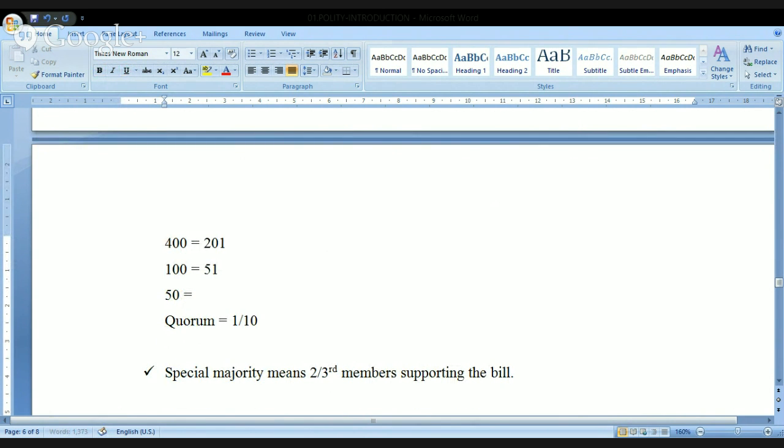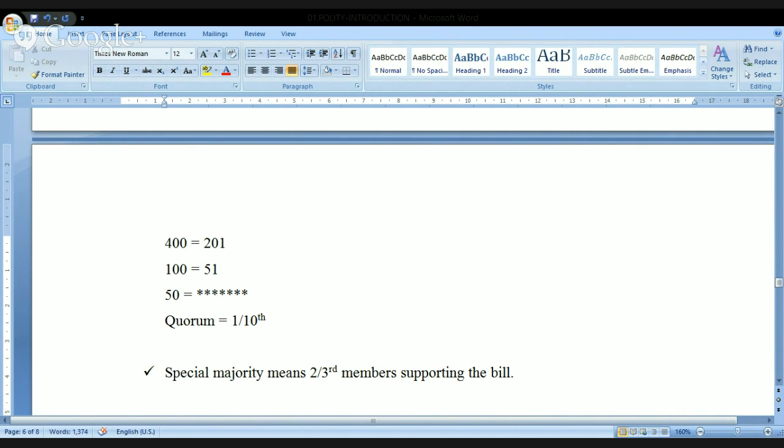Just remember this. This is 1/10 of the total. In the absence of this, you cannot go ahead. So hence, if the strength is 50, it is less than 1/10 of the strength of the Lok Sabha. Hence, during that time, this particular provision is not applicable, and we cannot go ahead with the voting here. Very, very important. Hopefully, I'm clear.